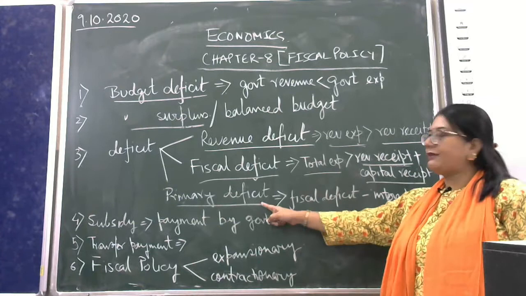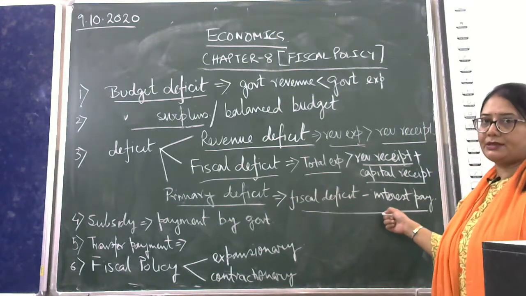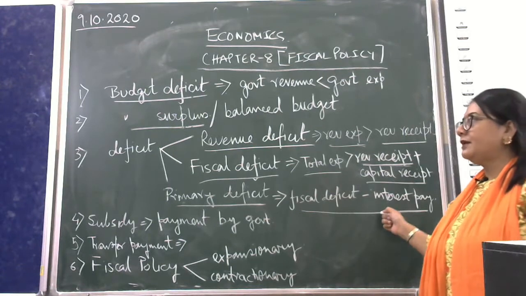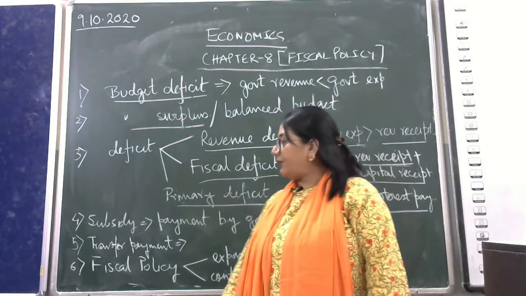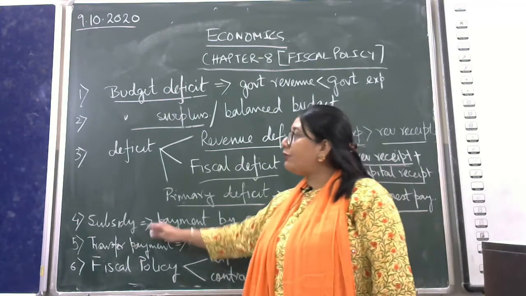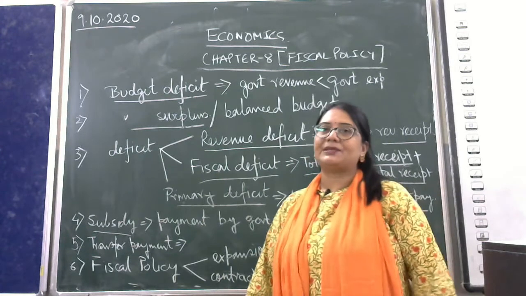Primary deficit definition is fiscal deficit minus interest payments. Nothing else. So these are three different types of deficit. Number 4 concept is subsidy. This is a very important concept, subsidy.